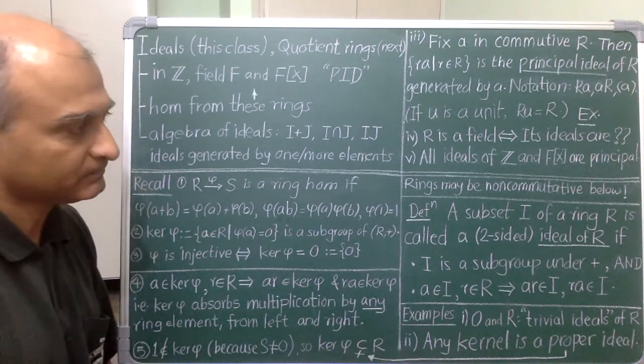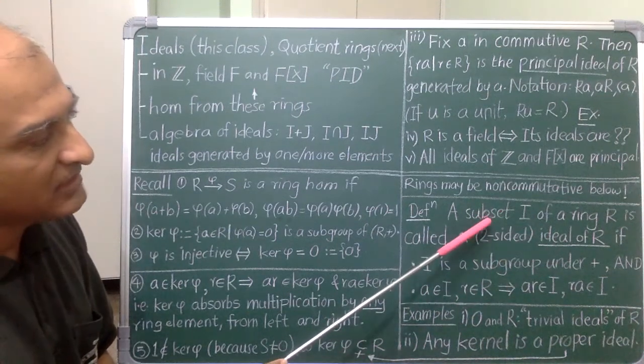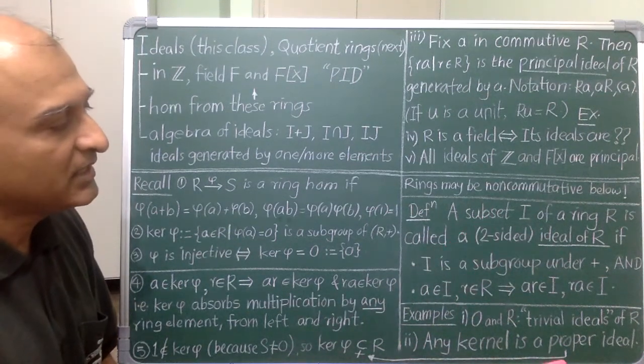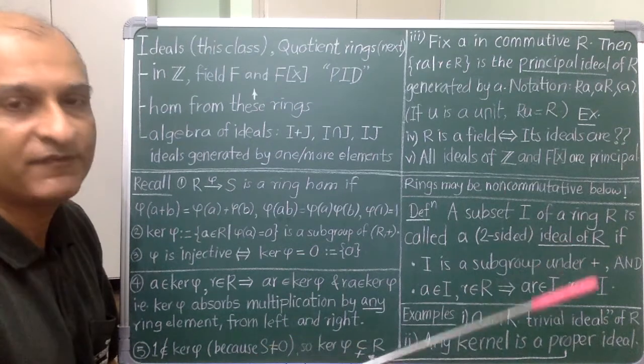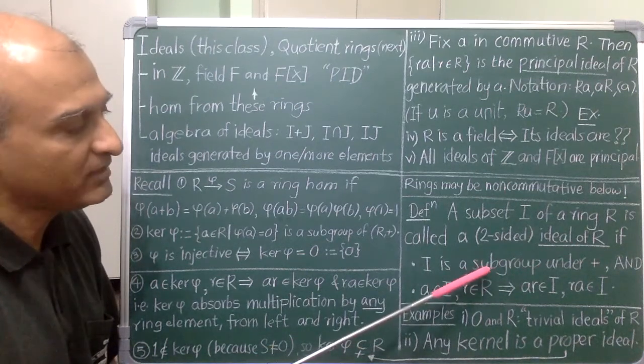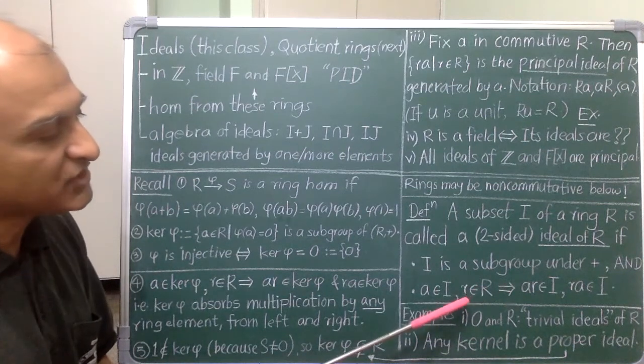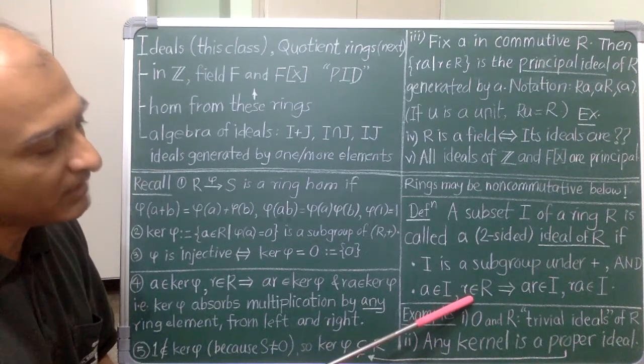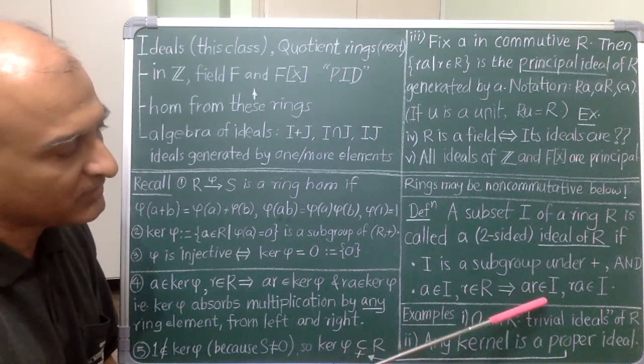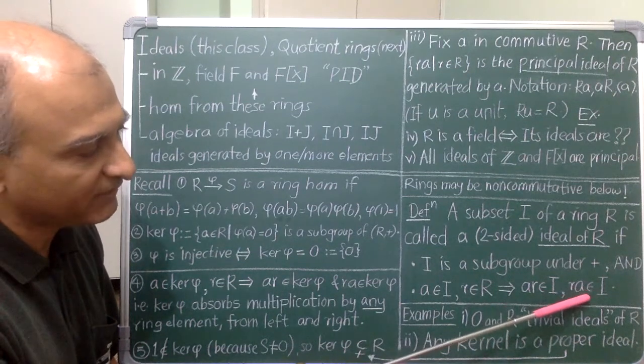that we will see later on. Definition: a subset I of a ring R is called an ideal of R if it meets two conditions. One, it must be a subgroup of R, and second, it must absorb multiplication by an arbitrary element of R from the right as well as from the left.